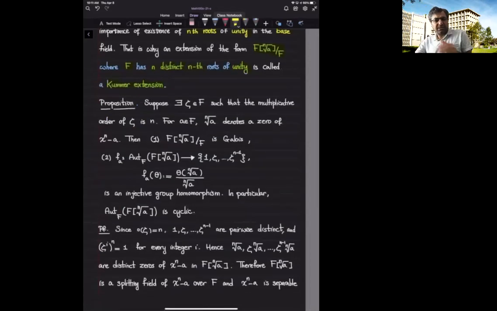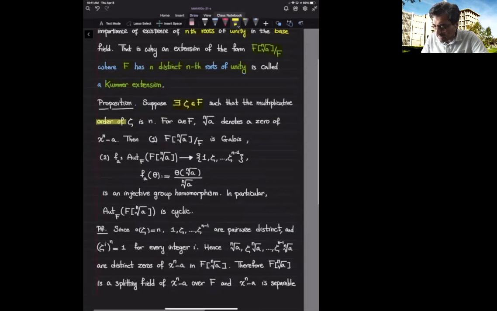Let me quickly go over the statement that you have already seen, but let me also introduce some new mechanism to prove an old result that you've seen in your homework assignments and so on. Suppose that there exists some element inside the base field that has multiplicative order n, and let's call that element zeta.